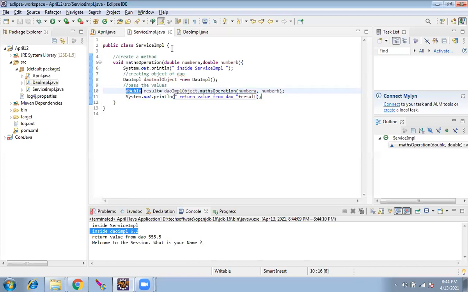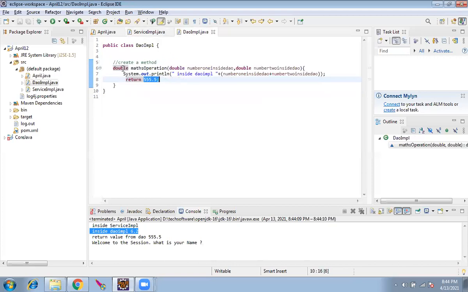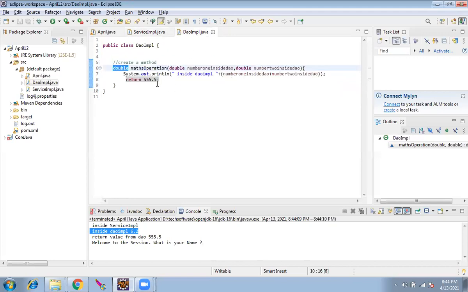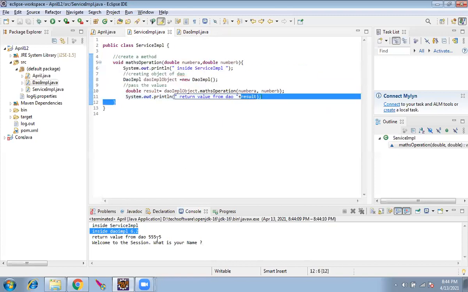Why am I using double? Because here it is returning double. It is returning double. I have to catch and store it as a double. I am trying to print it. Whatever is returned here is coming here in the sysout. Return value from DAO is 555.